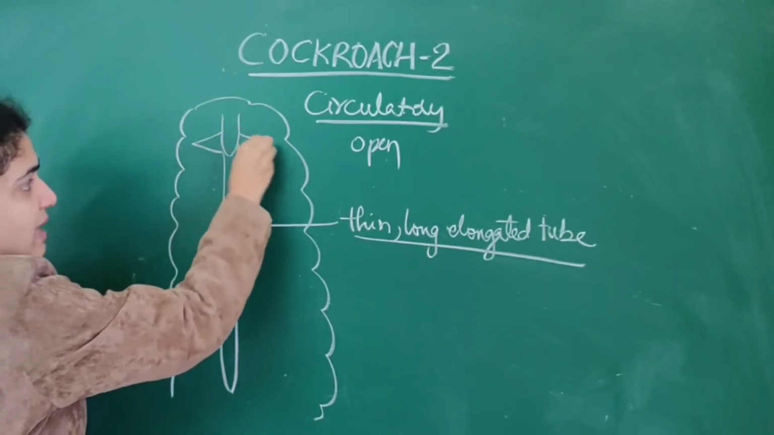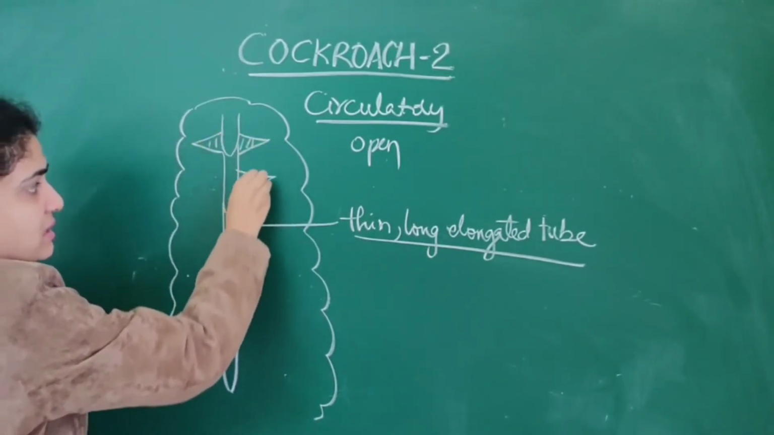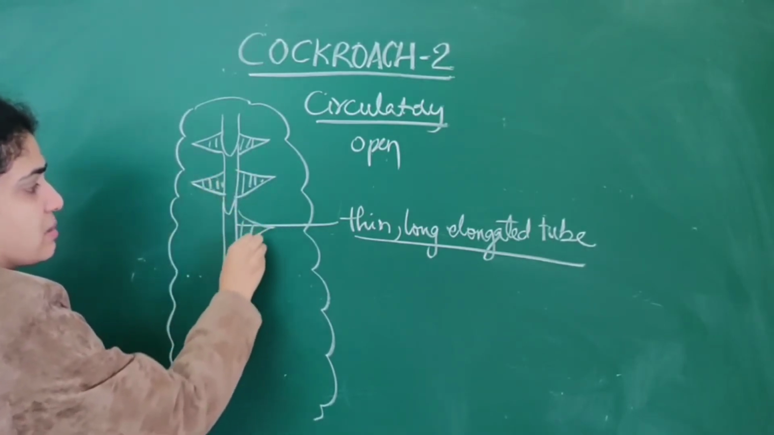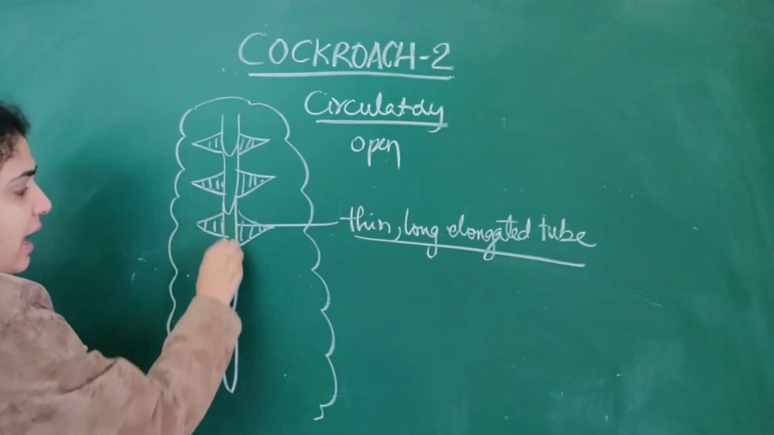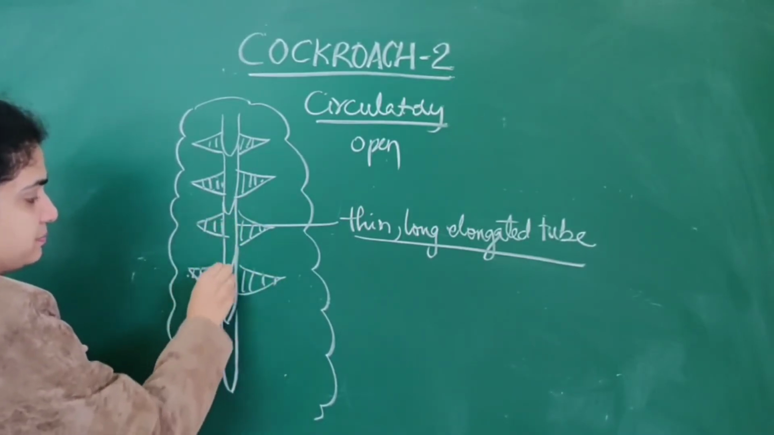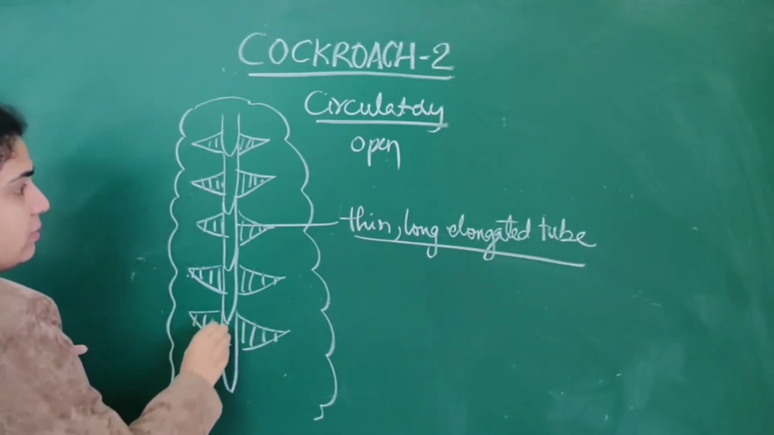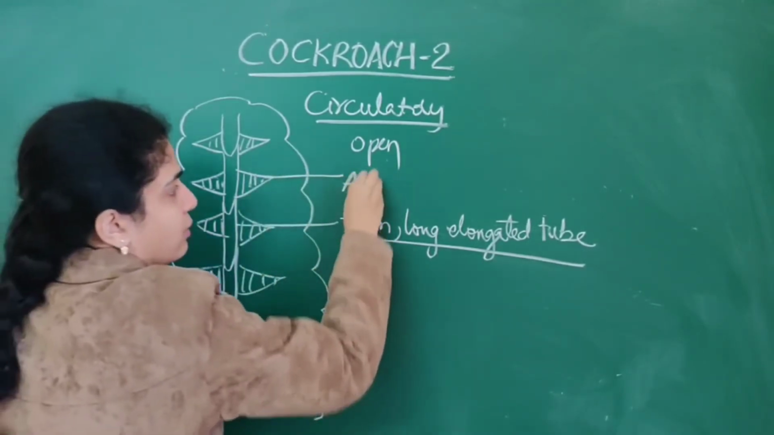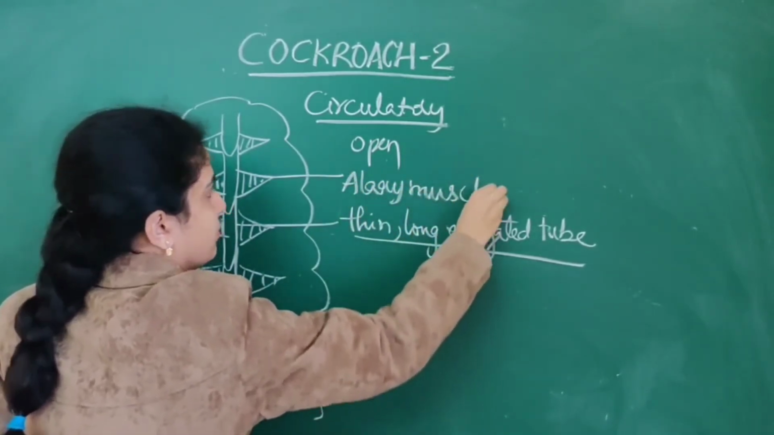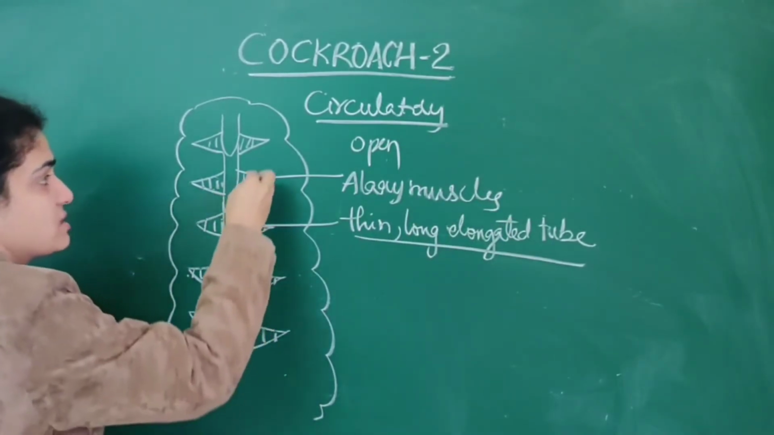As well as here, numerous alary muscles are present. These muscles play a very important role in the circulatory system of the cockroach. These are alary muscles, okay? And numerous ostia are present, ostia.